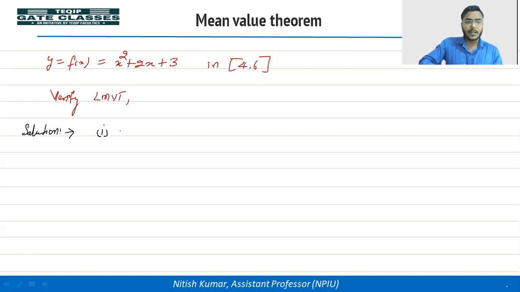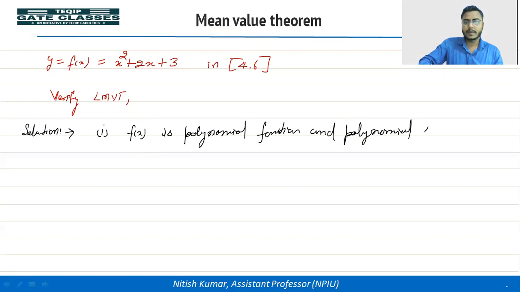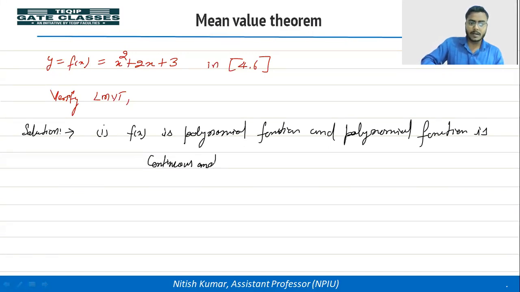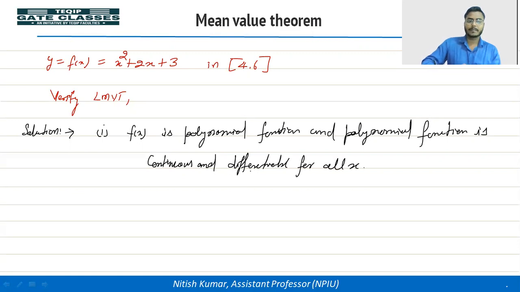First condition, you can see in the above graph f(x) is a polynomial function, and a polynomial function is continuous and differentiable for all x.